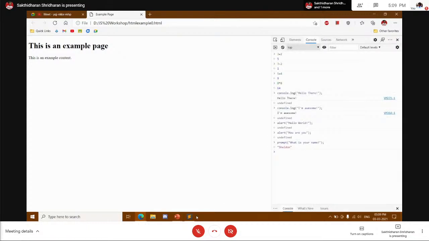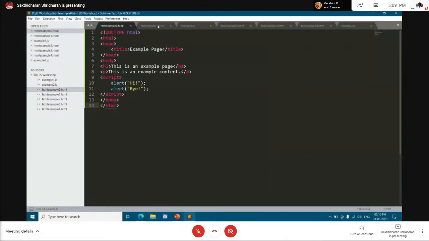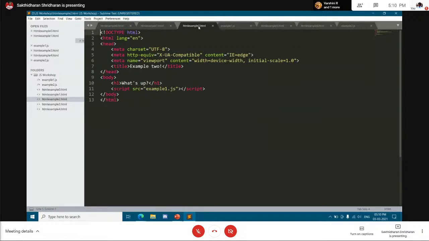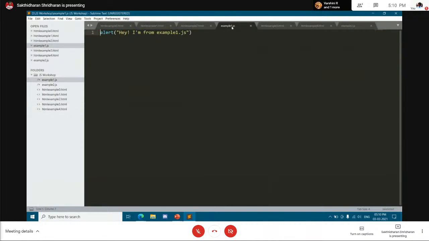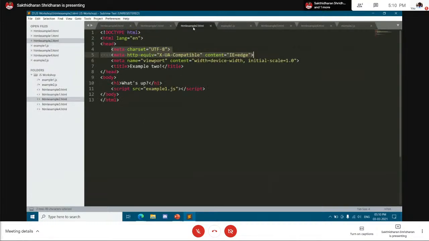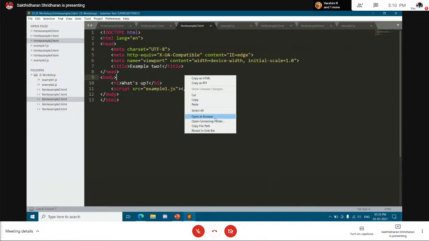This is one way. Another way is to take an HTML page like this, ignore these other parts. Here, create another file, a .js file, which stands for JavaScript. Write whatever JavaScript code you want to write here, and then link it using the source attribute. So script src equal to example1.js, the file name, and then close the script tag. So this also works in a similar way.